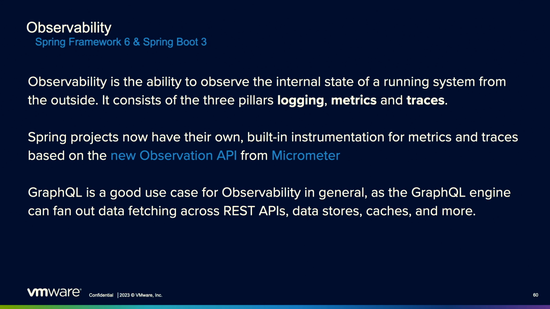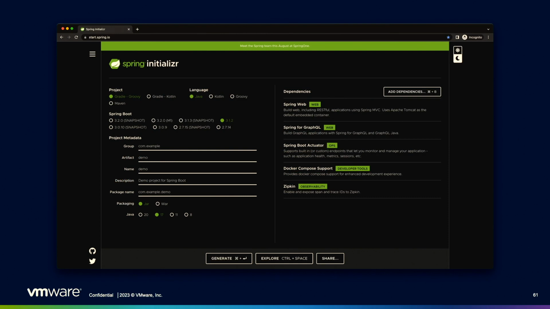It may grab information from cache. So there are different touch points here, and we need some observability into that to find out what's going on in our application. So I'm creating a new application here. I'm choosing web, Spring for GraphQL. I'm using Spring Boot Actuator to bring in those metrics. In this case, I'm using Docker Compose, and I'm also pulling in Zipkin to enable those trace and span IDs.